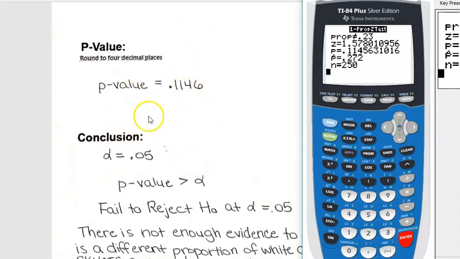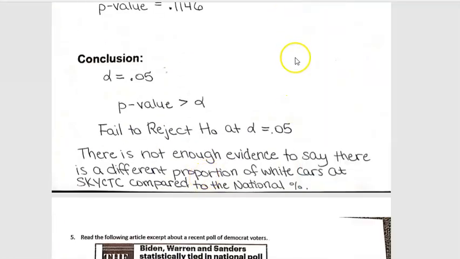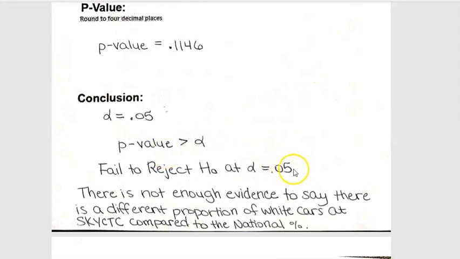And so now compared to our alpha, we were wanting it to be 5% or less, right? But ours was 11%, which is greater than alpha. So we're going to fail to reject the null hypothesis at alpha equal 0.05, and that's all you have to say. So when you come to that conclusion, the outcome's kind of still in the air, right? You're saying, well, we might have a different percentage of white cars, but we just didn't have enough evidence to show it, right?